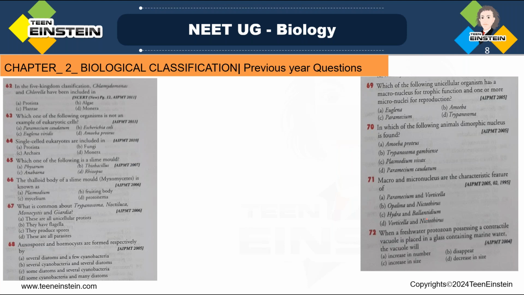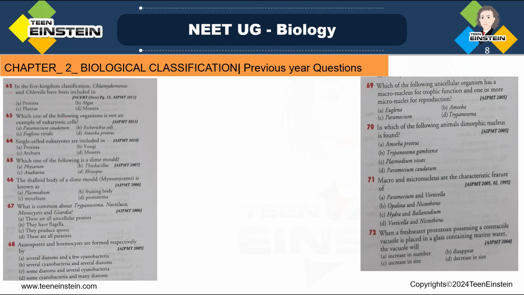Here, question number 62. In the five kingdom classification, Chlamydomonas and Chlorella have been included in. Here they have given four options: Protista, then option B, algae, option C, Plantae, option D, Monera.